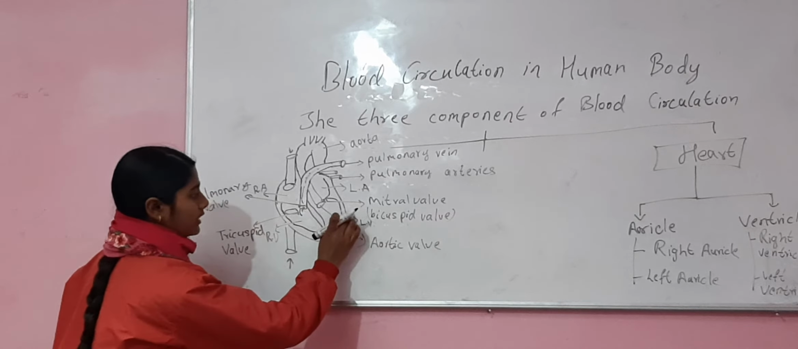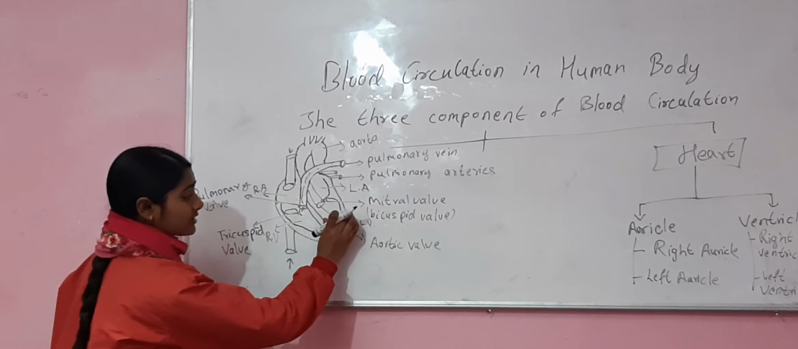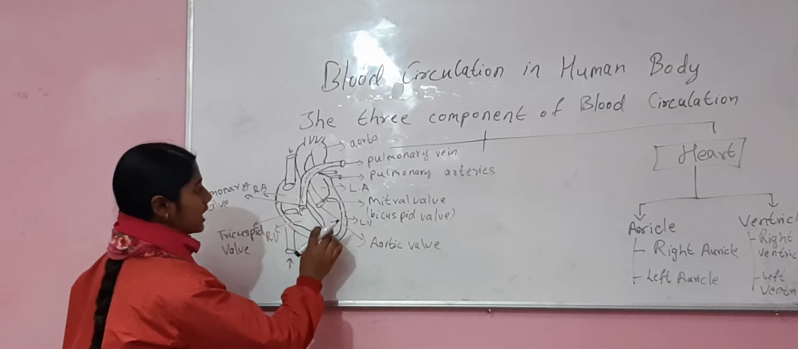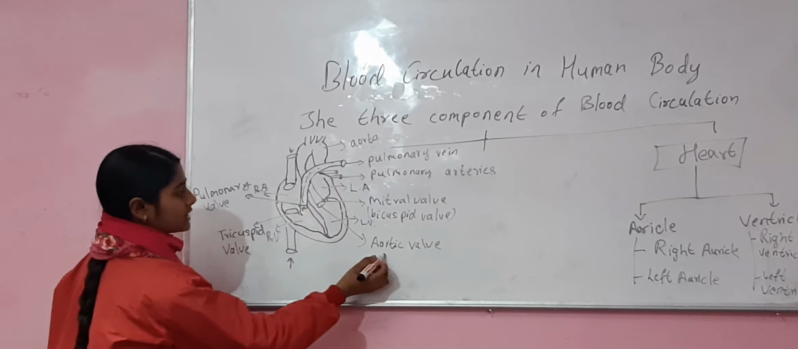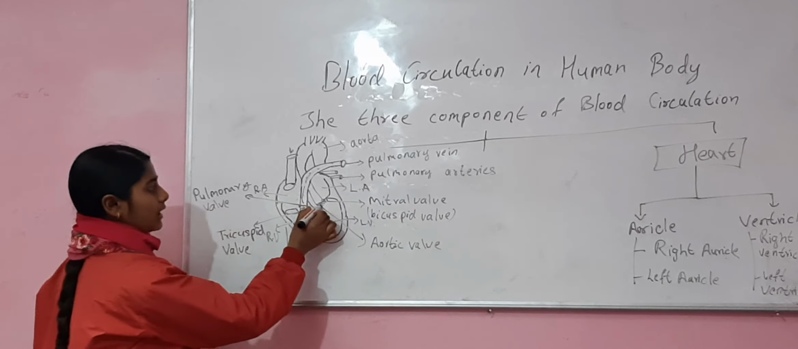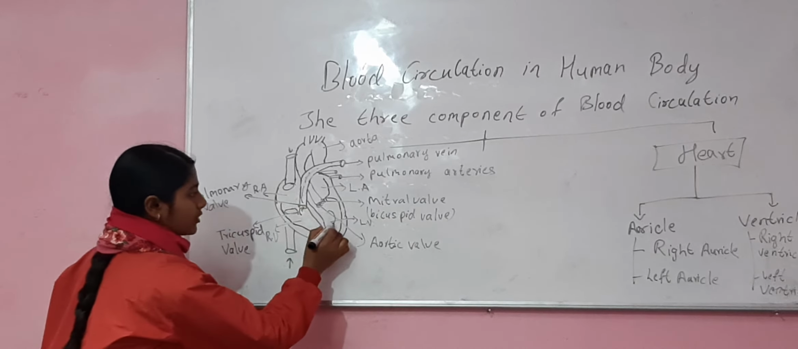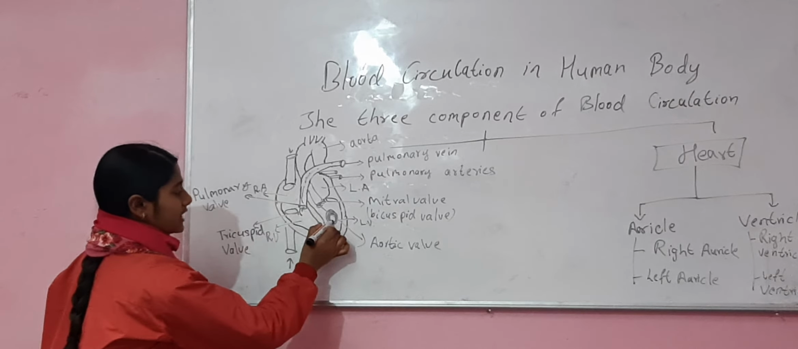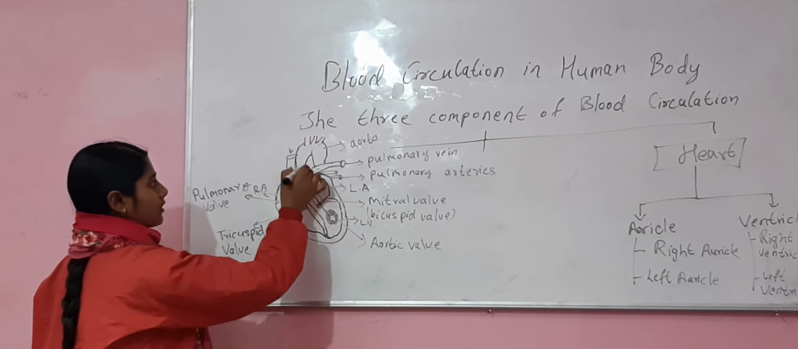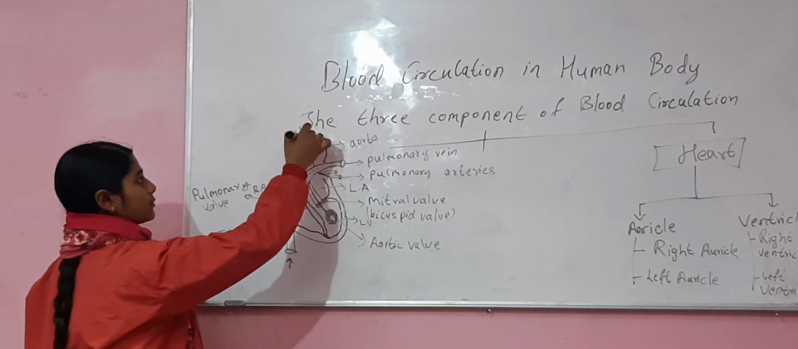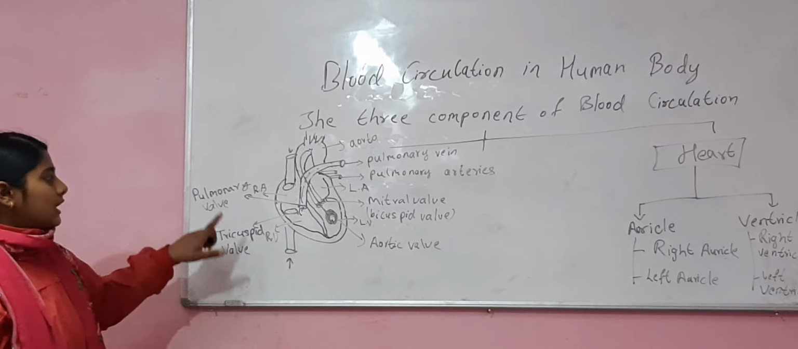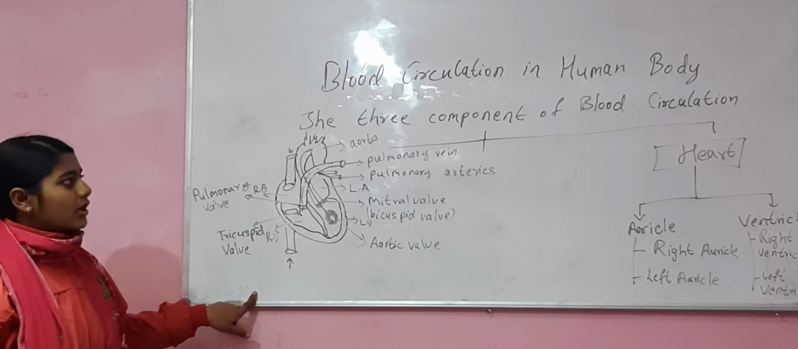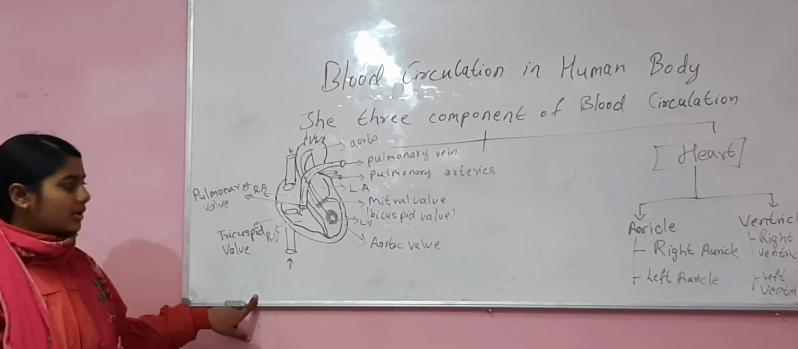Now, if the heart gets contracted, the bicuspid valve gets closed and the aortic valve gets open. Now the pure blood from the left ventricle goes to the aorta, and through the aorta the pure blood is distributed in the whole part of our body. So this is the blood circulation that takes place in the human body.